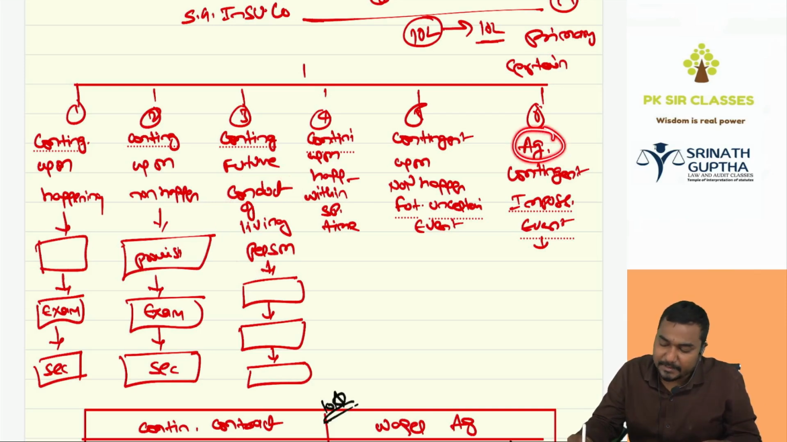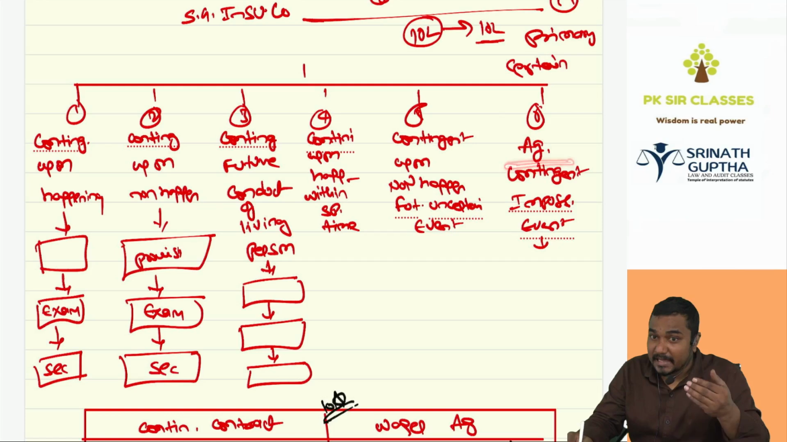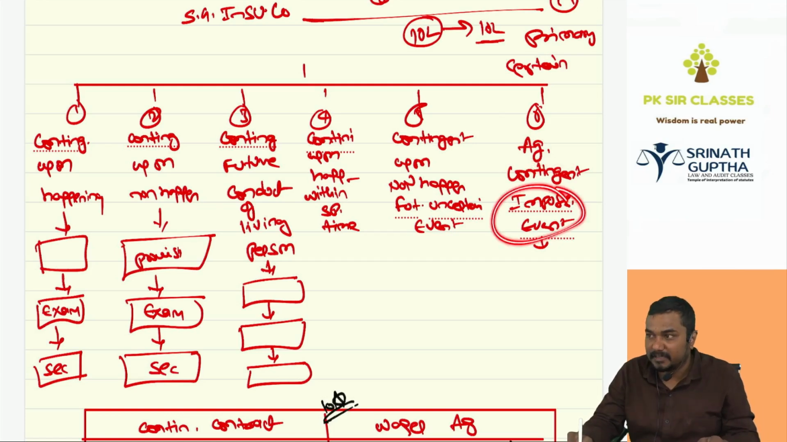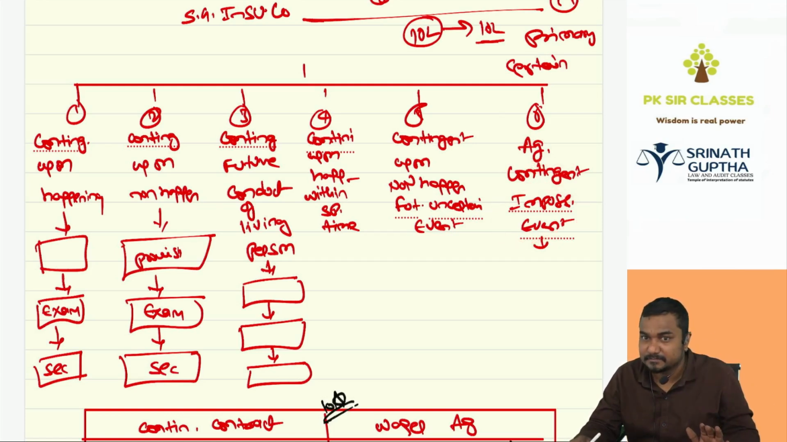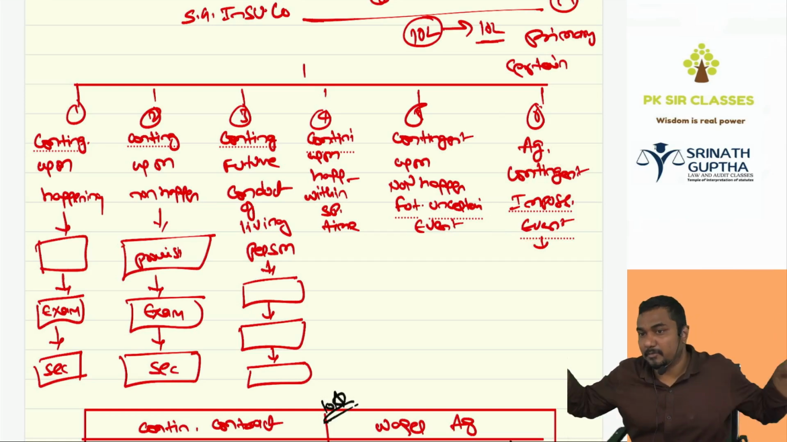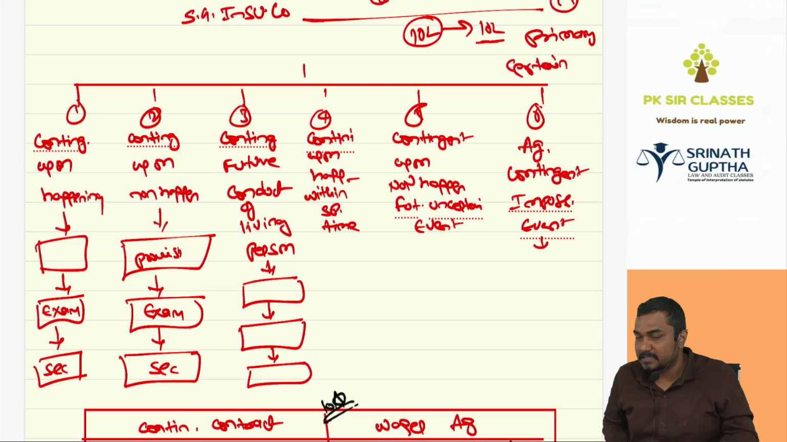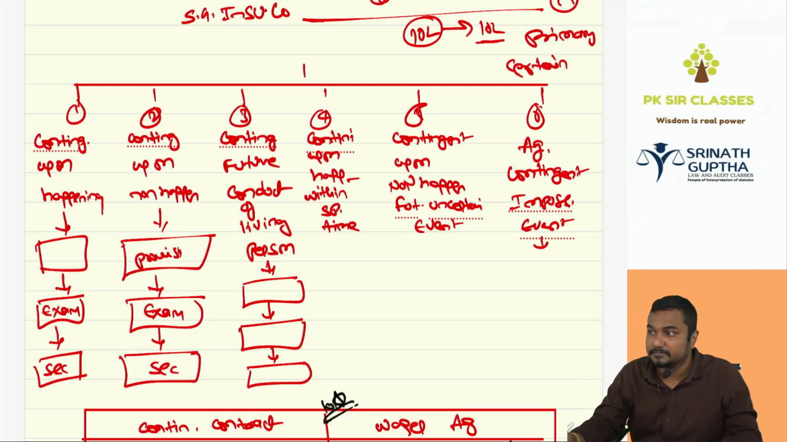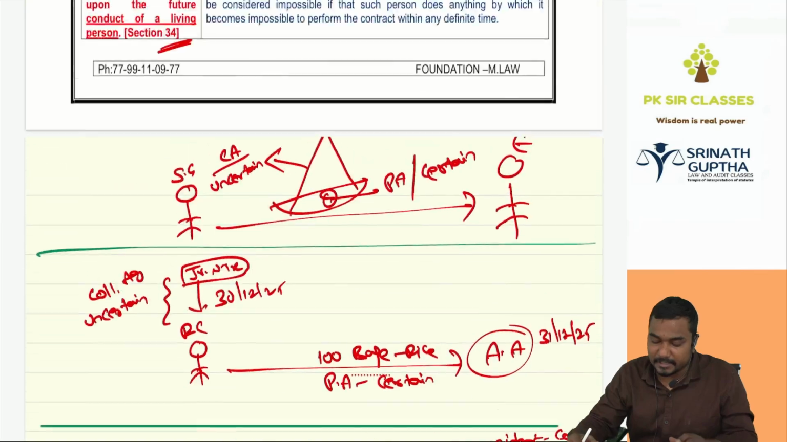Last one, agreements contingent upon an impossible event. Always void ab initio. I said I will give you 1 lakh if you are able to fly. I will give 10 lakhs if you can bring a dead body back to life. Always void upon issue.